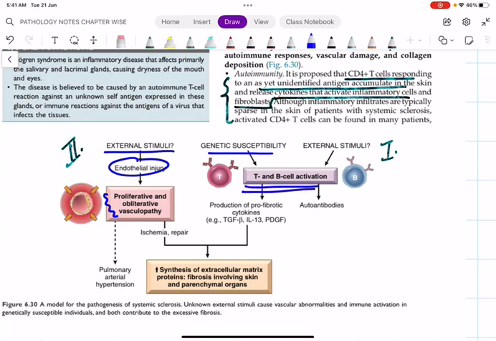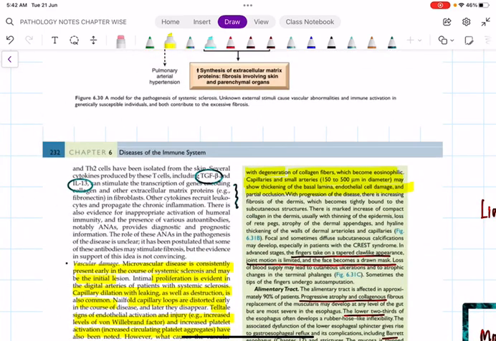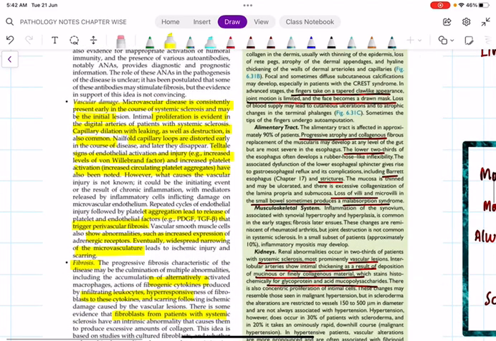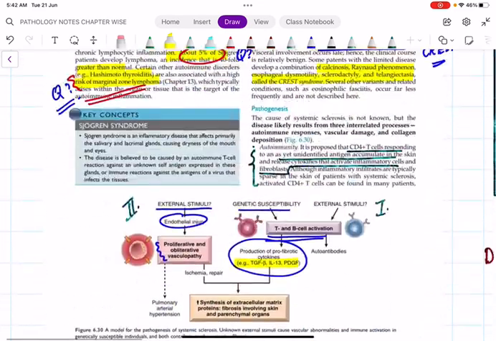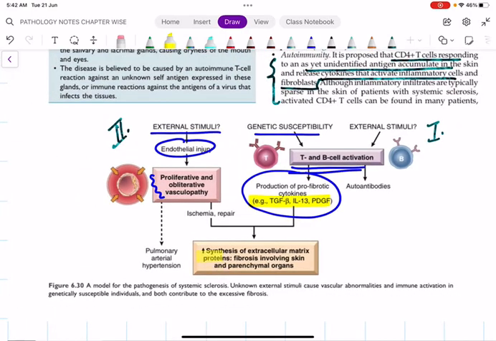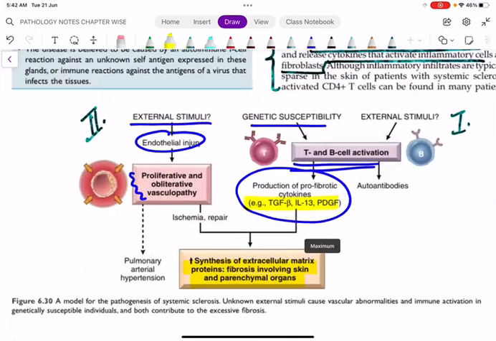Or whenever there is any genetic susceptibility, there will be T cell and B cell activation, which will again produce pro-fibrotic cytokines. Here comes the question: which of the following are pro-fibrotic cytokines? Remember, transforming growth factor beta, interleukin 13, and platelet-derived growth factor. TGF beta causes proliferation of fibroblasts. Interleukin 13 is pro-fibrotic, and PDGF, platelet-derived growth factor, again causes vascular damage, like capillary dilatation, platelet aggregation, all those things. And finally, all these cause increased synthesis of extracellular matrix, and this causes fibrosis of the skin and the parenchymal organs.